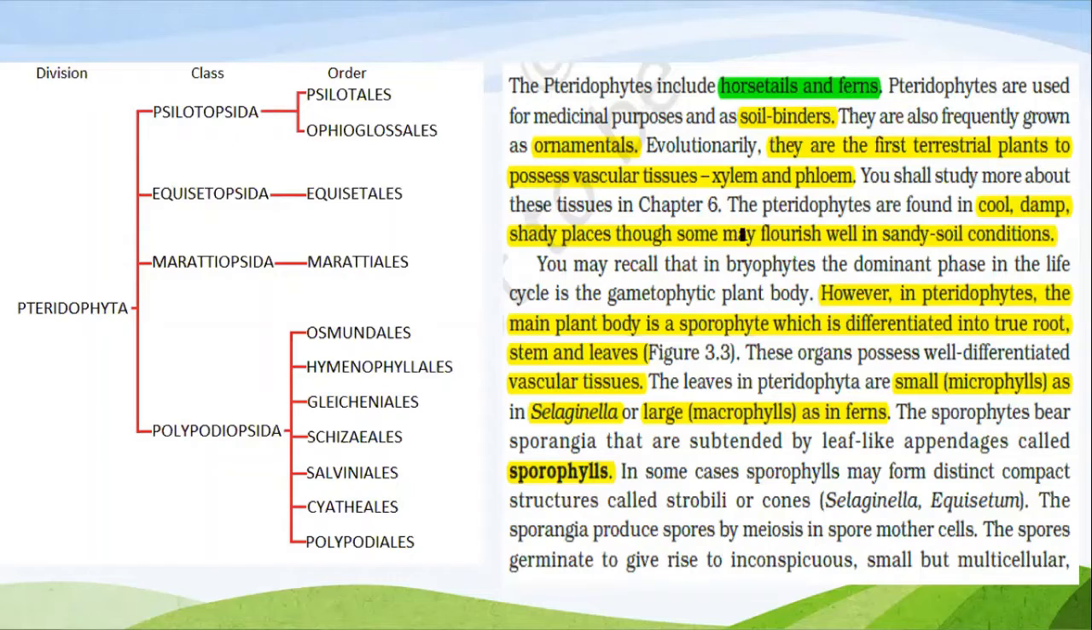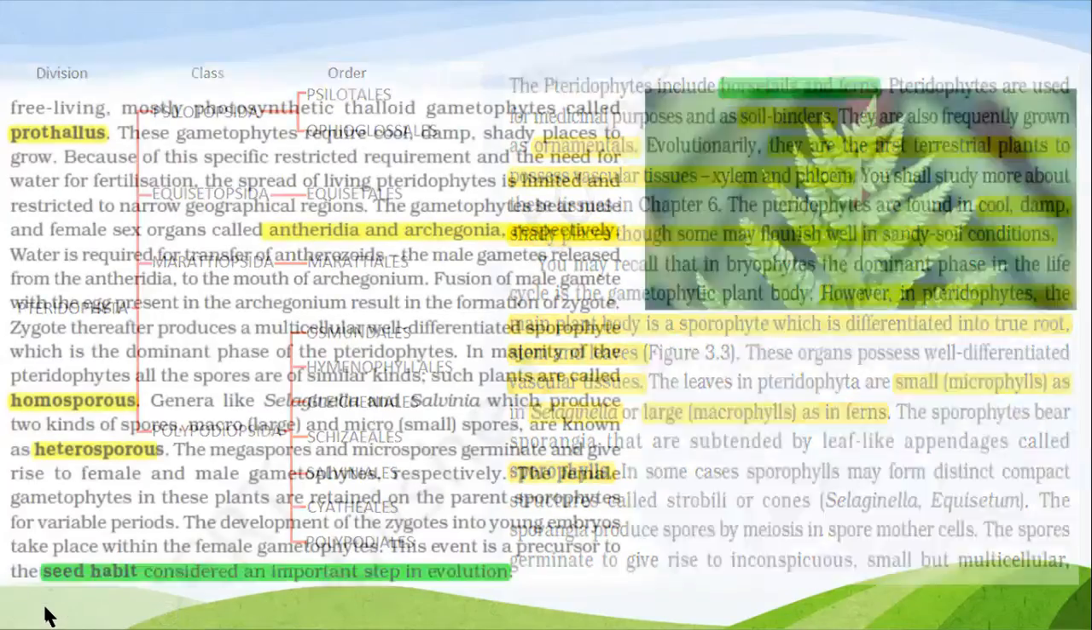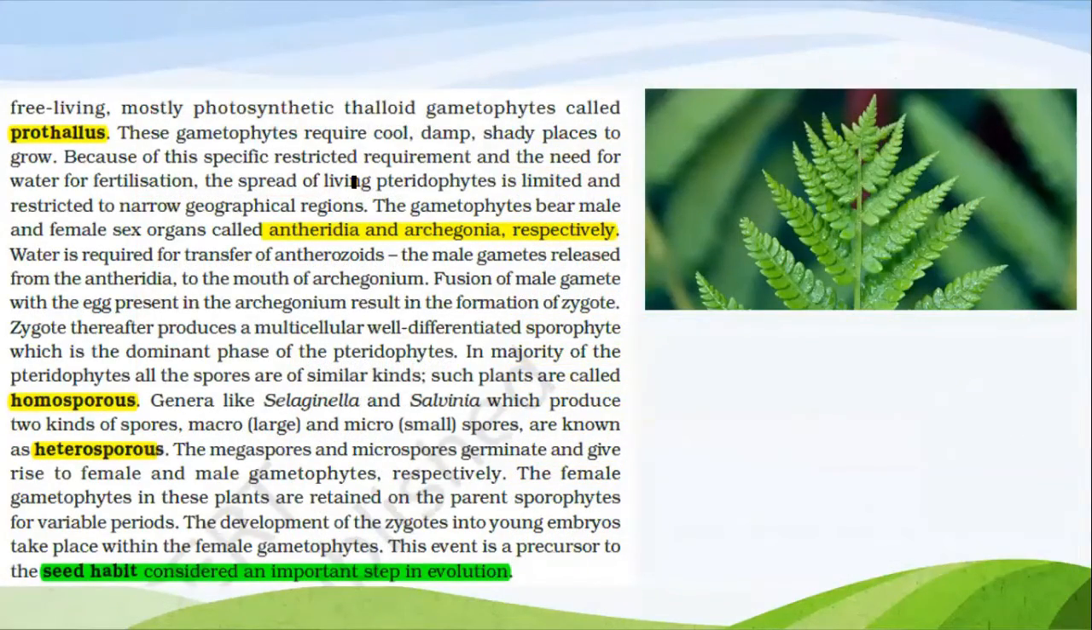Pteridophytes are found in cool, damp, shady places, though some may flourish well in sandy soil conditions. You may recall that in bryophytes, the dominant phase in the life cycle is the gametophytic plant body. However, in pteridophytes, this is in contrast. The main plant body is a sporophyte, which is differentiated into true root, stem, and leaves. Let us move to the next slide. This is the image of Pteridophyta.